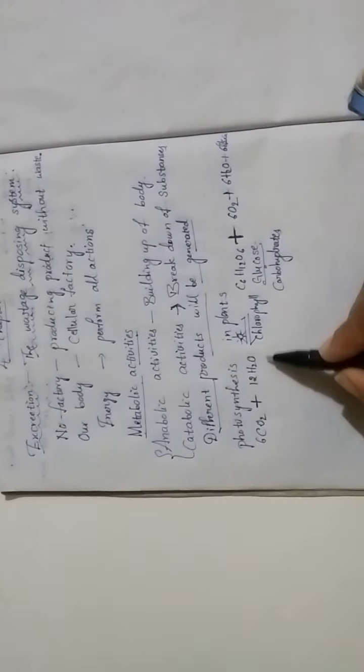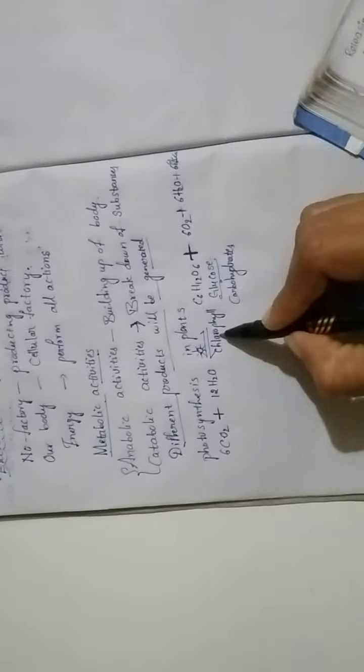See, so this is the equation. If you observe the equation of photosynthesis, 6 molecules of carbon dioxide and 12 molecules of H2O, means water molecules, both are utilized by the leaf which contains the chlorophyll. In the presence of sunlight, this photosynthesis process will occur.